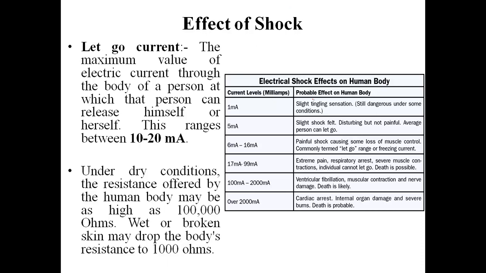Students, let's see the effect of electric current or electric shock on the human body. The first point is that whenever a current of 1 milliampere is subjected to any human body, there will be a slight tingling sensation, or sometimes it is not felt by the human being. And if we talk about 5 milliampere, there will be some disturbing shock felt by the human being.